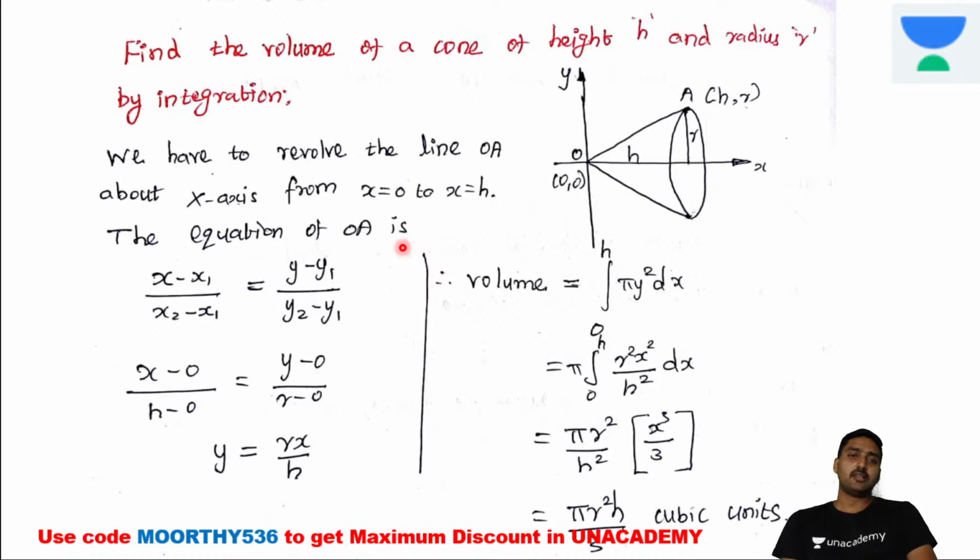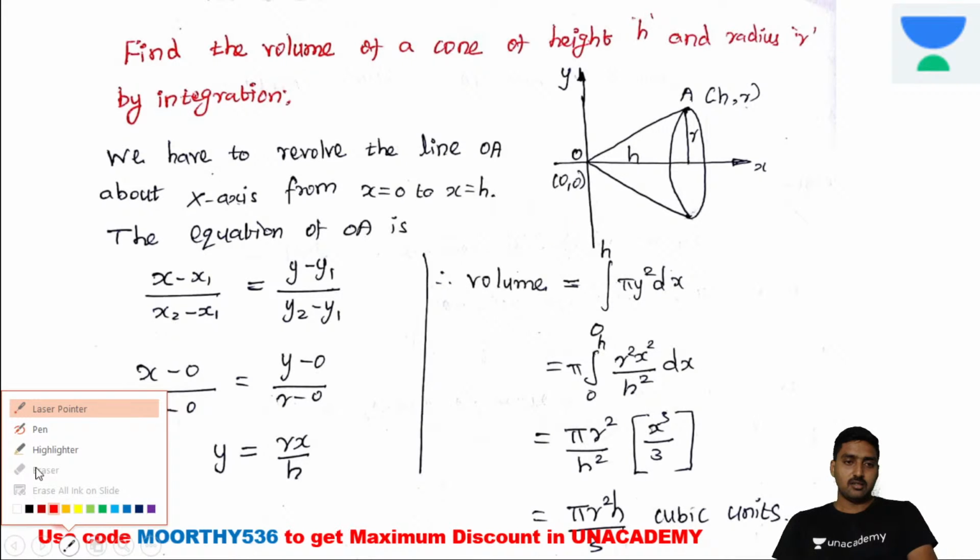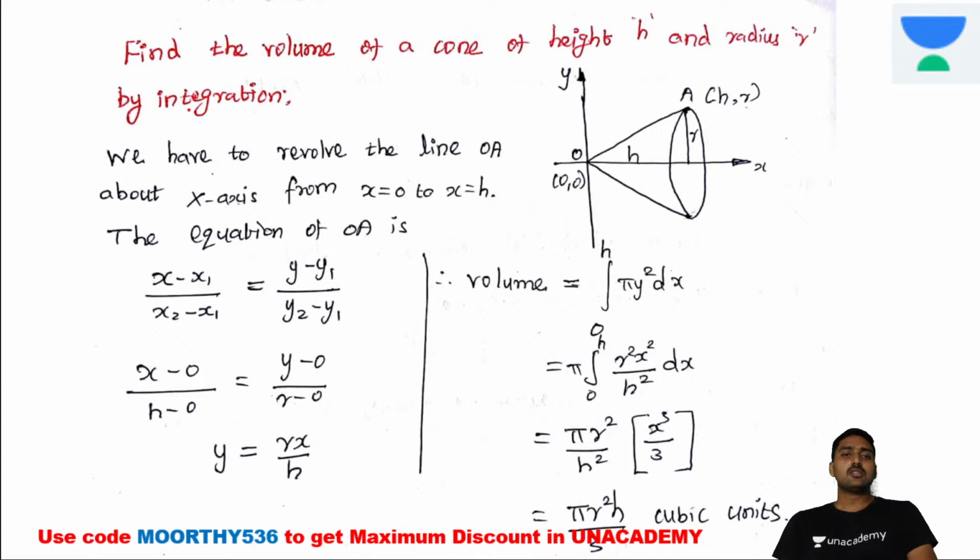Next one, the volume. One more thing: the volume of the cone, we are aware of it. It's pi r square h divided by 3. Here I am giving some solutions with the volume integration formula. The volume of the cone is V is equal to pi r square h divided by 3. This is the formula, and we are going to derive it through the volume integral. Now the height of the cone is h and the radius is r.